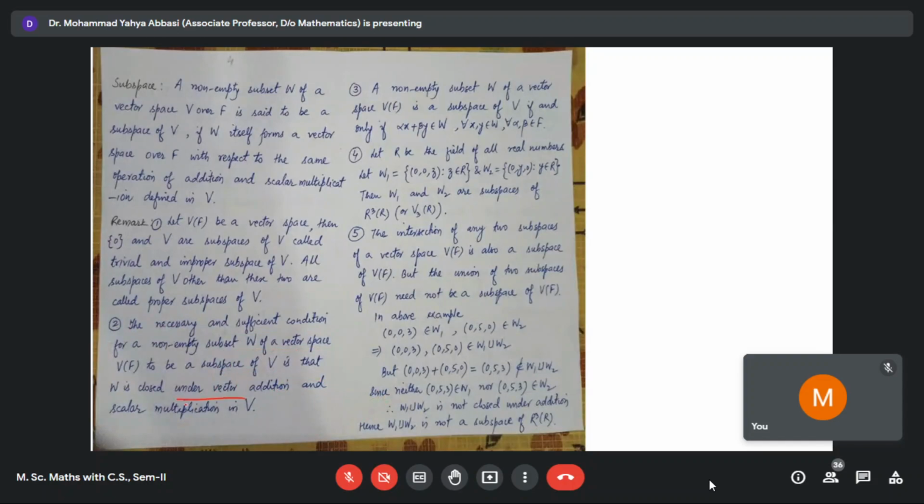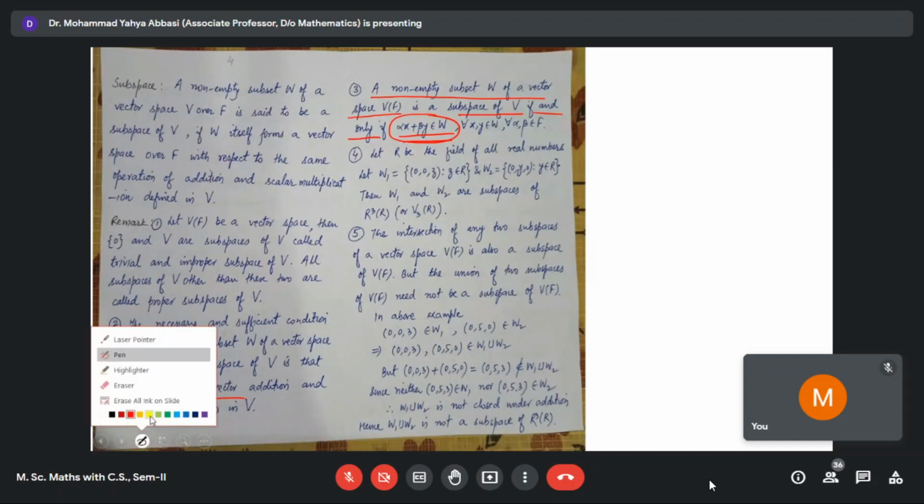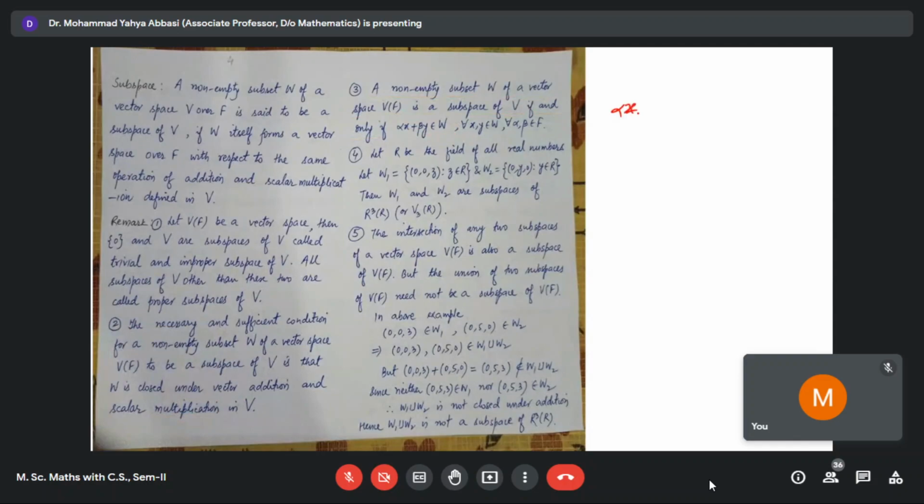These 2 conditions are now reduced to a single condition by this result. This is a theorem which we have proved in graduation. Any non-empty subset W of a vector space V over a field F is a subspace of V if and only if alpha x plus beta y belongs to W. Instead of saying that it is closed under addition and scalar multiplication, we say that alpha x plus beta y belongs to W. Then these 2 conditions will be satisfied.